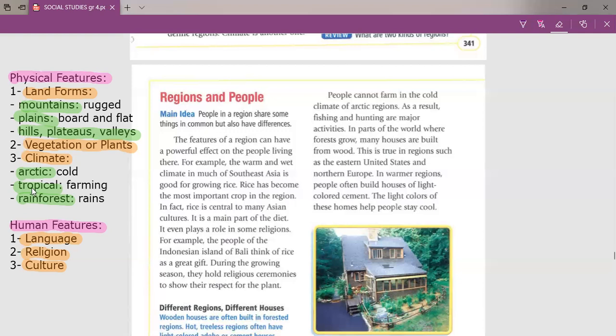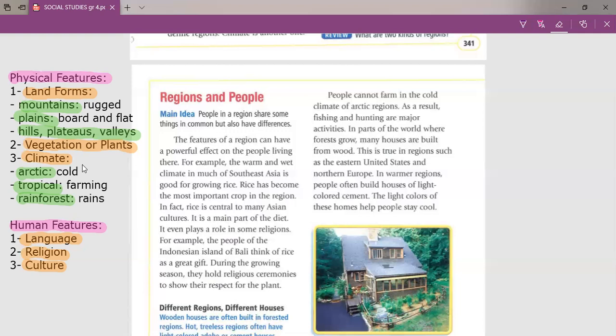If you live in an Arctic region, it will affect your activities. You will not farm, but you will practice fishing and hunting. If you live in a rainforest region, it means that you will make many wood products. So of course the physical features affect the activities and the culture of the people.